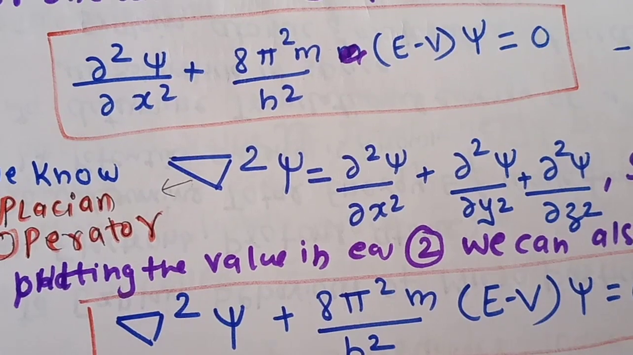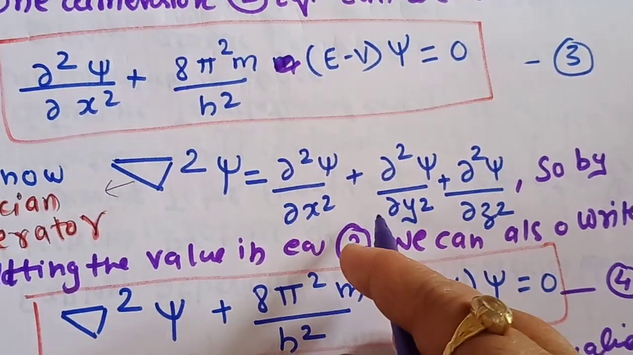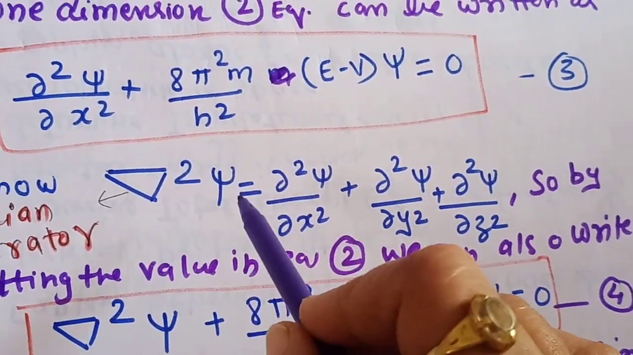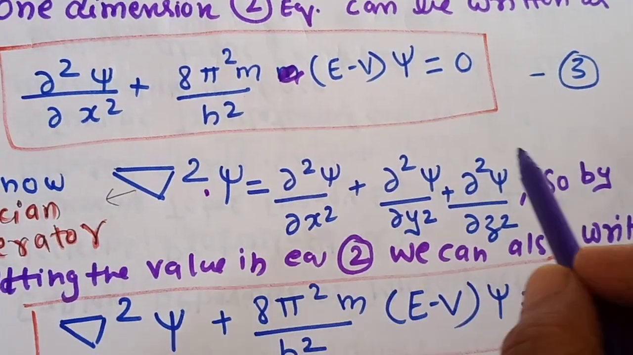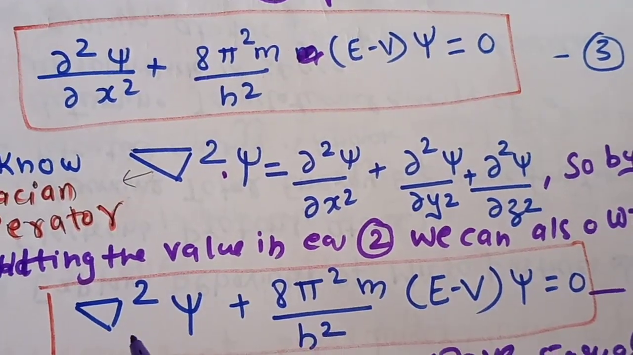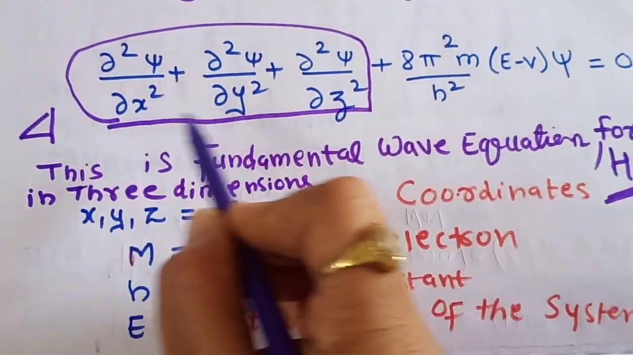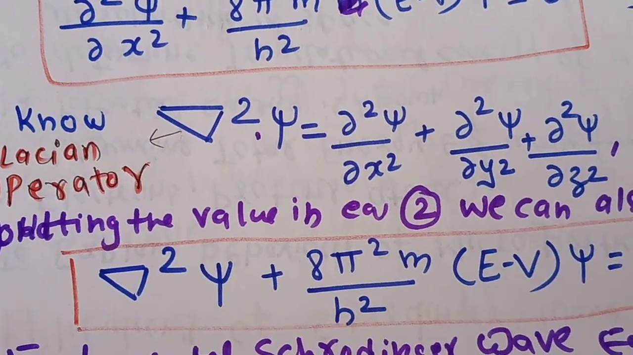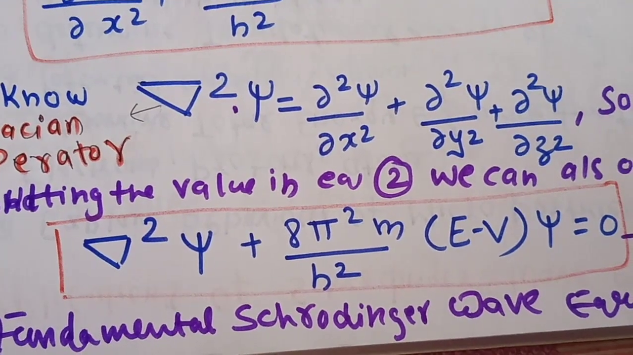So we can replace it as del square psi upon del x square plus del square psi upon del y square plus del square psi upon del z square. So the value of this Laplacian square psi is this. If we write this in our equation number 2, we can replace the whole term by del square psi, so it will be the Laplacian operator psi plus 8 pi square m upon h square E minus V into psi equals 0.